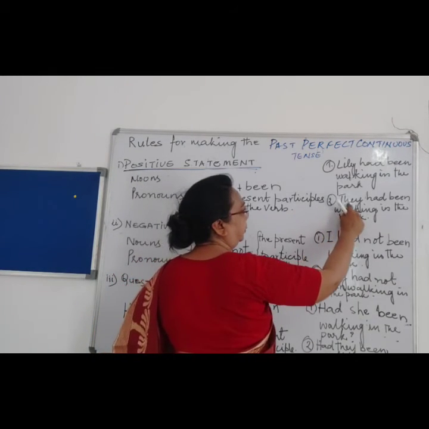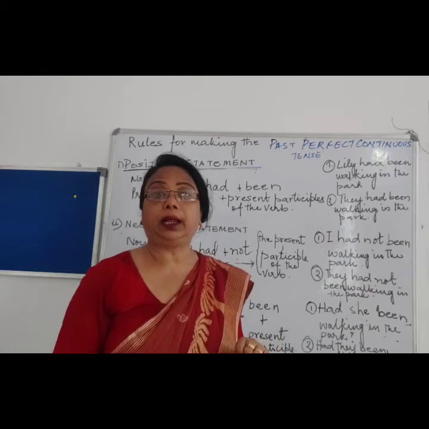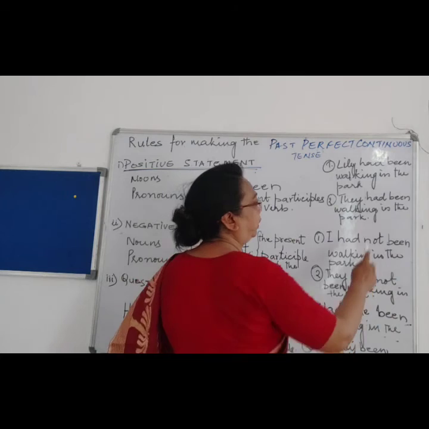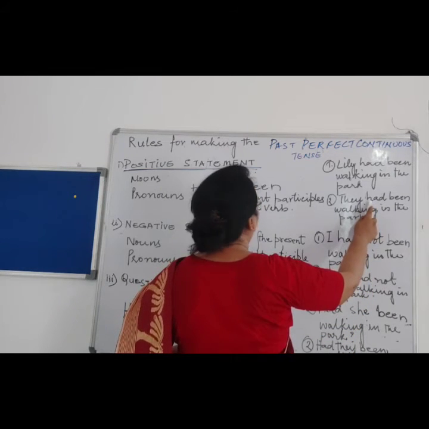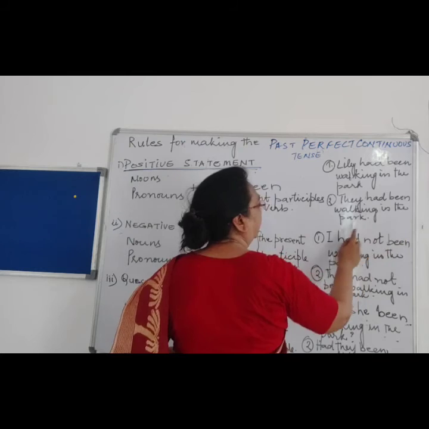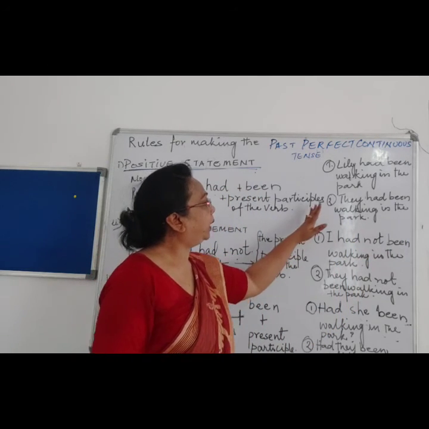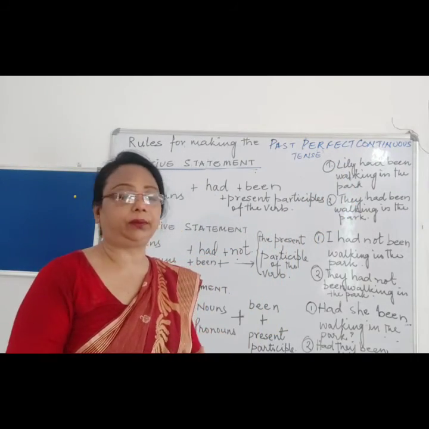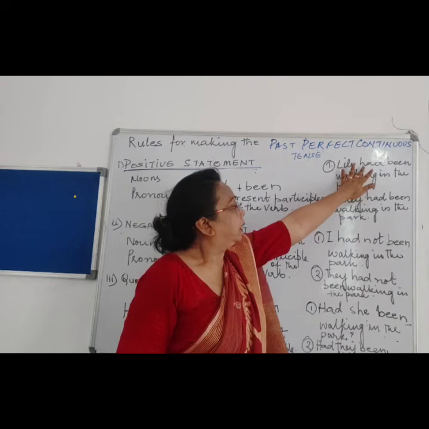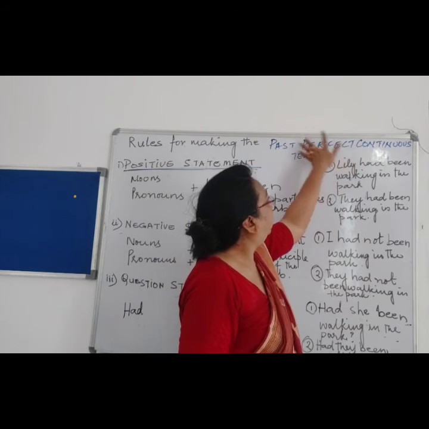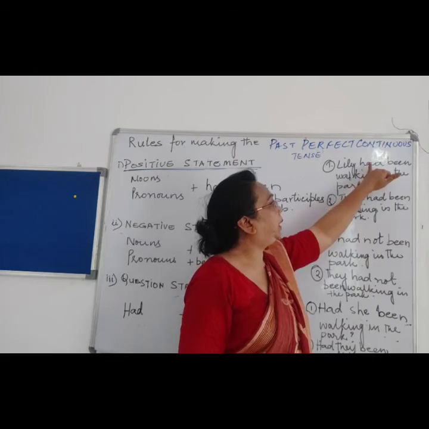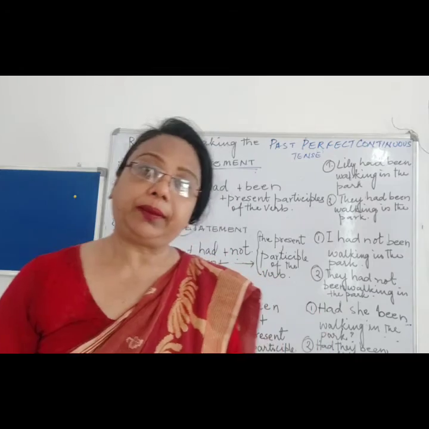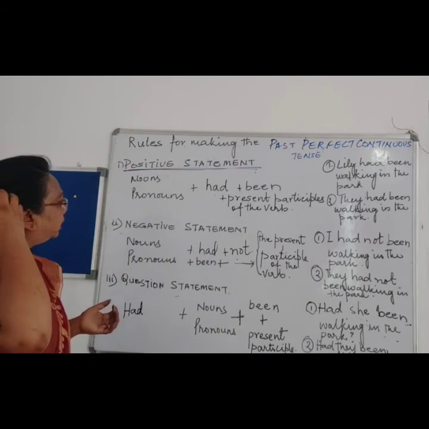Now over here, the second sentence is showing that they are the plural form. So still we are using the same format, had been walking in the park. So what we learn over here, either it is singular or plural, the subject in a sentence, for the past perfect continuous, it will be had been walking. It will be added had been, and then the present participle of the verb.